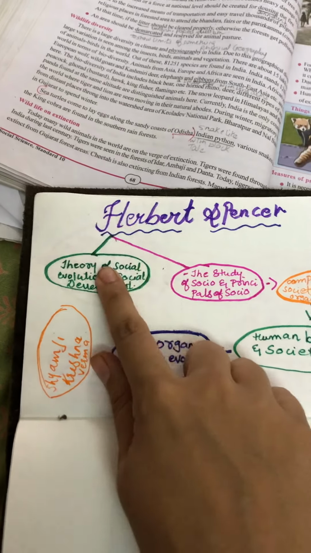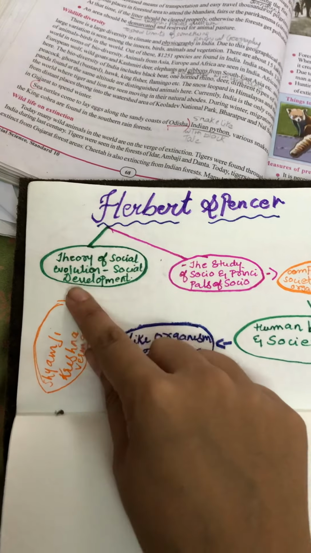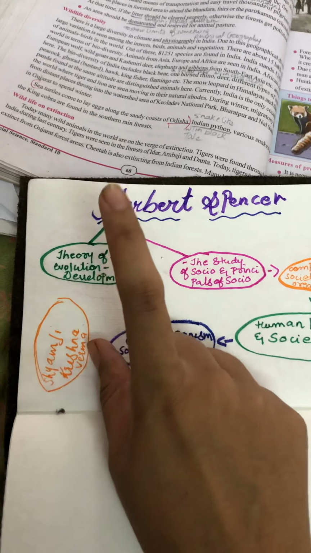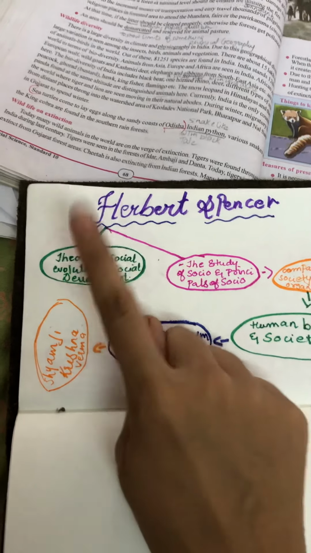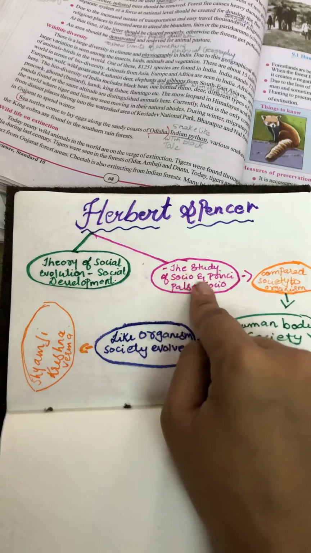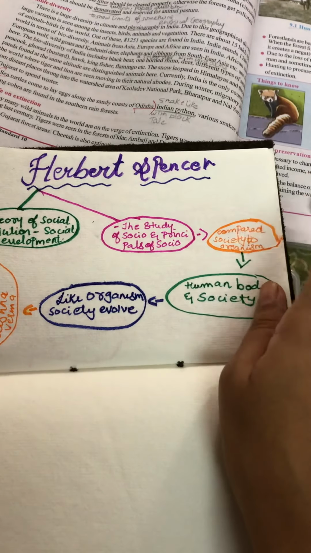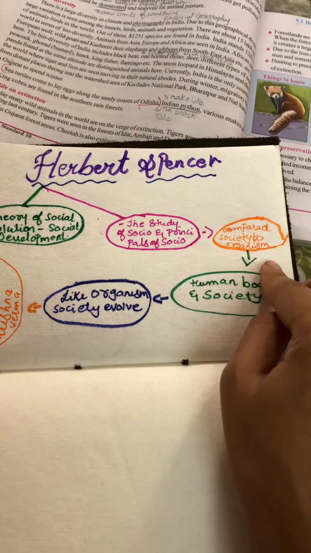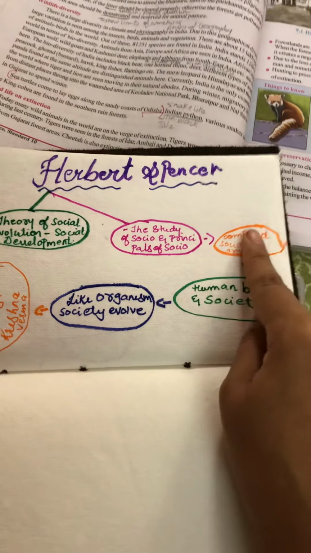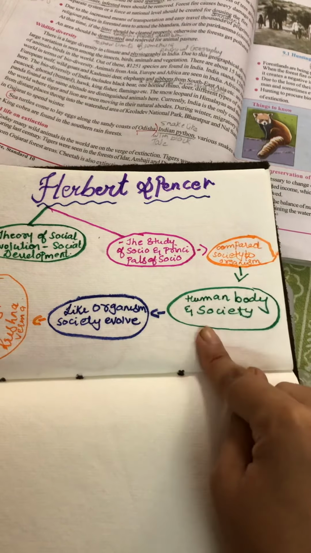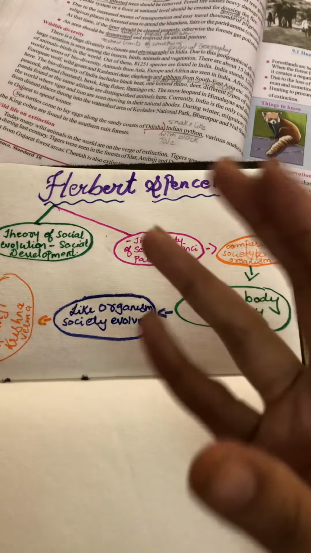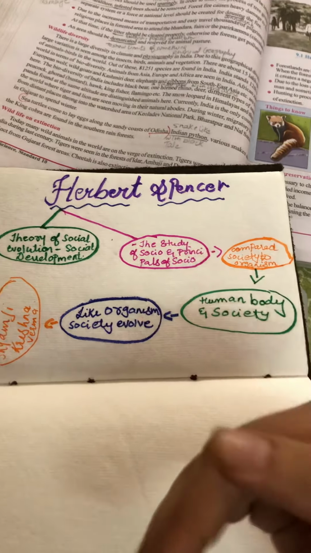Okay, so I will go back and explain the thing, revision. He said that social development is linked with the theory of social evolution, and he spoke about this in his books, The Study of Sociology and the Principles of Sociology. Next thing he did is he compared society to an organism. He said how all the human body parts have to work together for the human body to work properly.